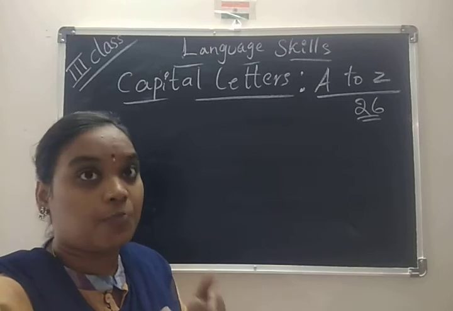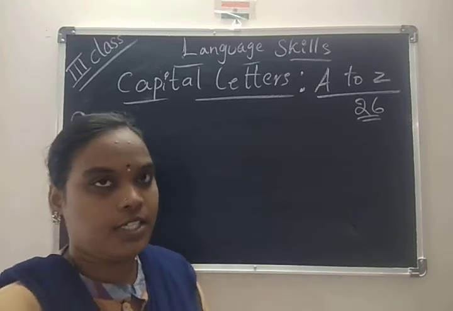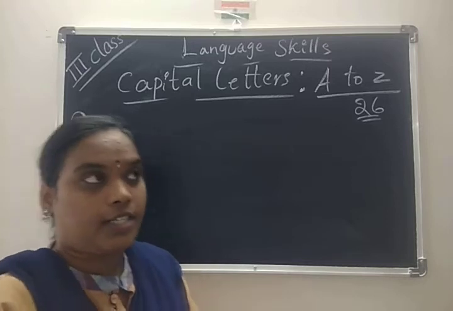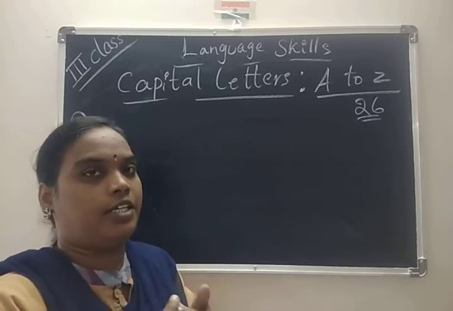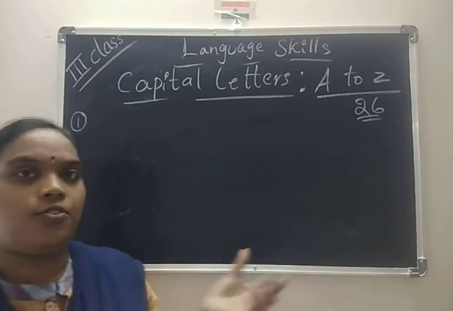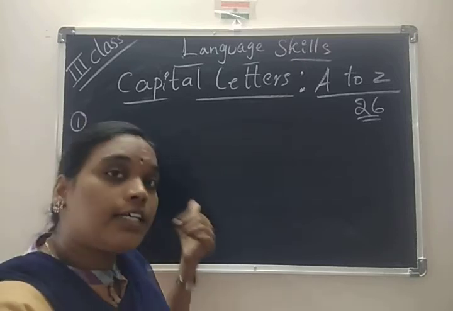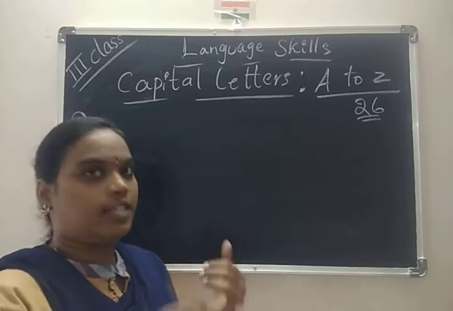We use capital letters there. And to begin a sentence, the starting letter should be capital. That is the second rule.